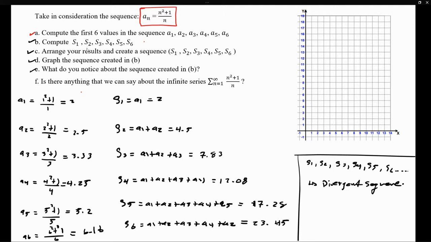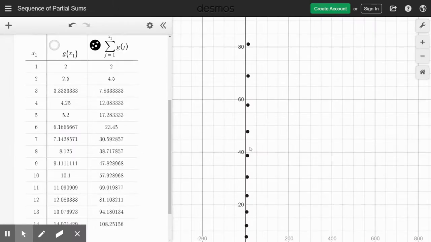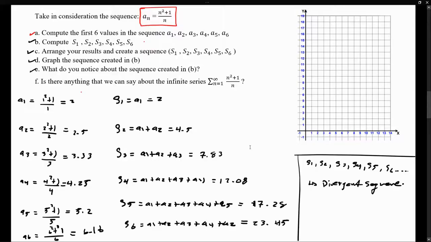We don't seem to be approaching a single value because we just saw here that if I keep adding infinitely many terms, all those terms are going to be increasing in value. So if I keep adding them up, I'm just going to keep increasing in value. So therefore, we can say that this infinite series diverges. We don't seem to be approaching a value, so therefore it diverges.